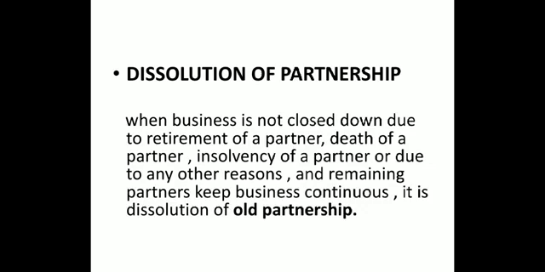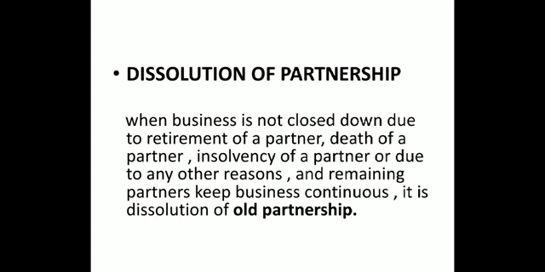Yes, A, B and C are partners and C died. That does not mean that A and B will close down the business. No. A and B are going to continue. That means this is just the dissolution of old partnership. Now the new partnership will come into existence.